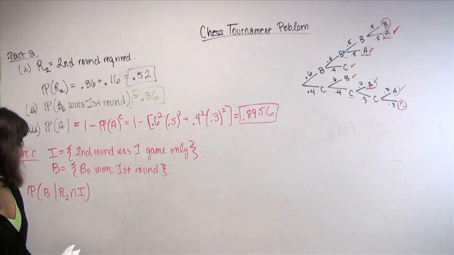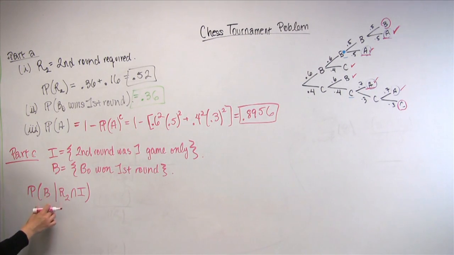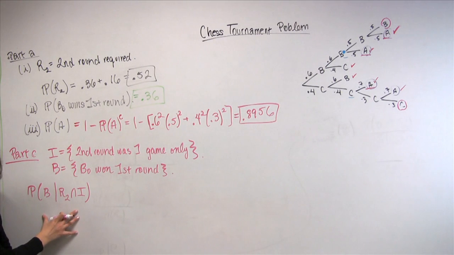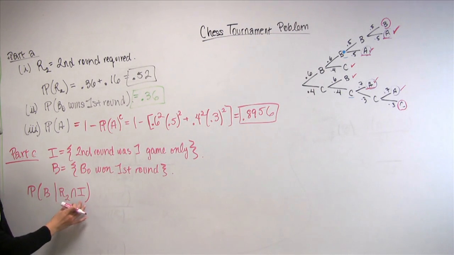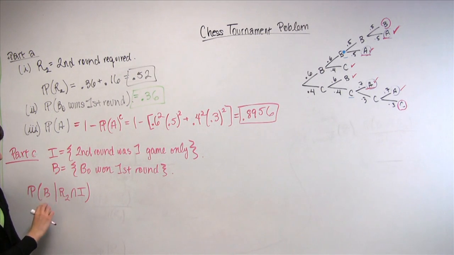Now, I am once again going to use the definition of conditional probability. You might be concerned that we haven't defined explicitly yet the definition of conditional probability when what lies behind the conditioning bar is not a single event, but rather the intersection of events.